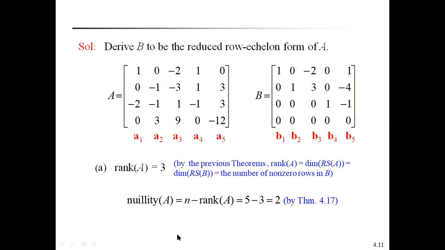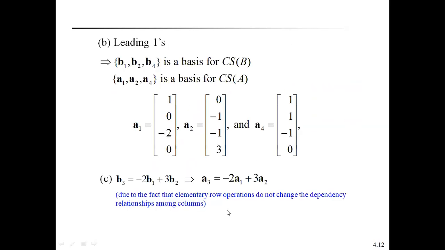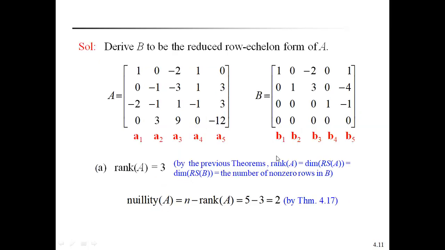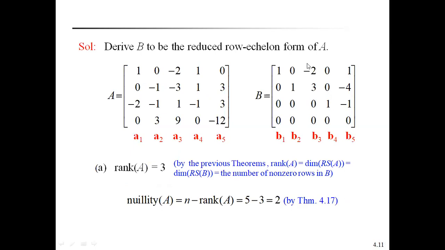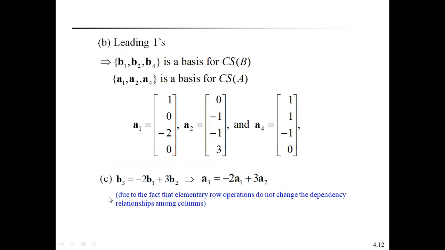Therefore, B3, in the previous example, is equal to minus 2B1 plus 3B2. See here, B3 means minus 2, 3, 0, 0. Therefore, first multiply by minus 2: minus 2B1 plus 3B2, we can get B3. Therefore, B3 is equal to minus 2B1 plus 3B2.